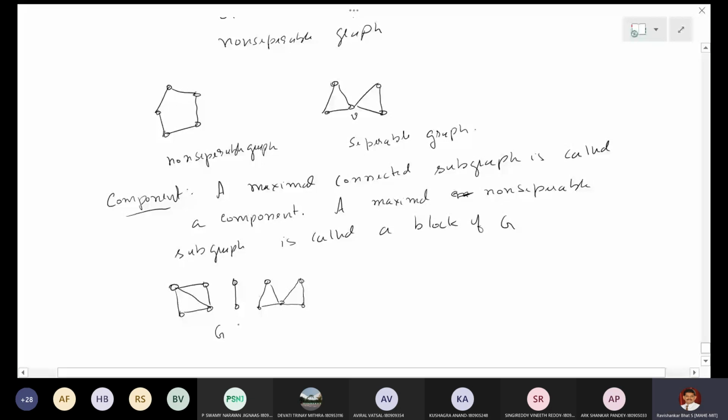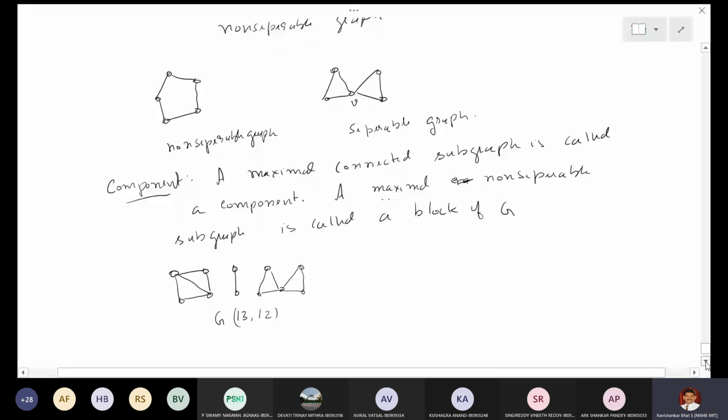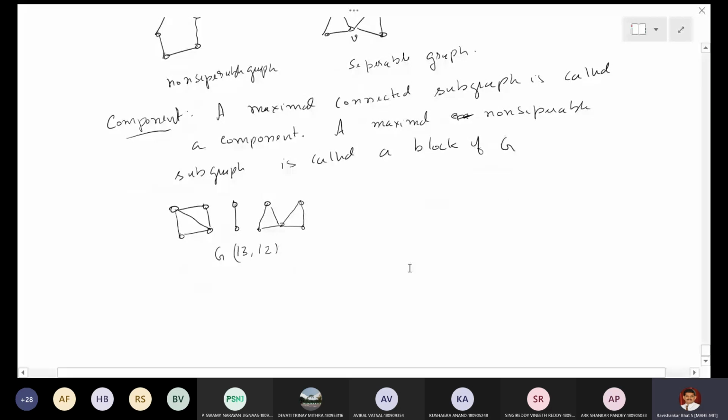How many edges? 4 plus 1, 5, 6, 6 plus 3, 9, 9 plus 3, 12 edges. So it is a (13, 12) graph. And I will add one more single vertex, so that becomes 14 vertices and 12 edges.